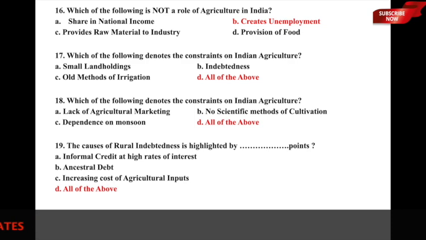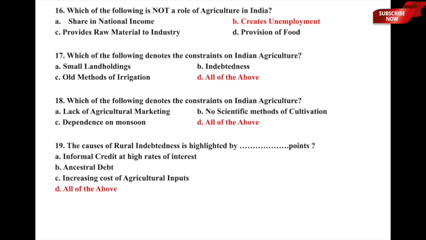So here, which of the following is not a role of agriculture? Option B is not, because it creates unemployment. It does not create unemployment, it rather creates employment. So option B, creates unemployment, is incorrect, and therefore that is not a role of agriculture in India. So option B is the correct answer to this particular question. Very important to highlight what is required. Here it is specifically asking what is not a role of agriculture in India. So please pay attention to certain words, such as not, what is true, what is incorrect, what is correct, and things like that. Anyways, let us now move to the next one.